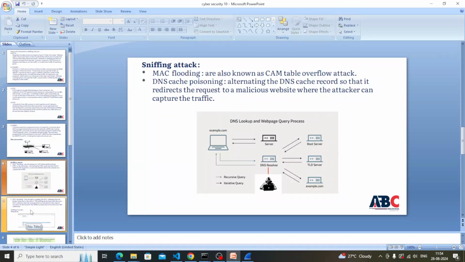DNS cache poisoning means altering the DNS cache record so that it redirects the request to a malicious website where the attacker can capture the traffic. In DNS cache poisoning, a fake website is posted by changing the IP in the DNS resolver, so the victim thinks it is the original website and the records will be modified. So DNS cache poisoning works like that. For MAC spoofing, by changing the MAC address we can do MAC spoofing. It is done using the Technitium MAC Address Changer tool, and we can also do it in Kali Linux.